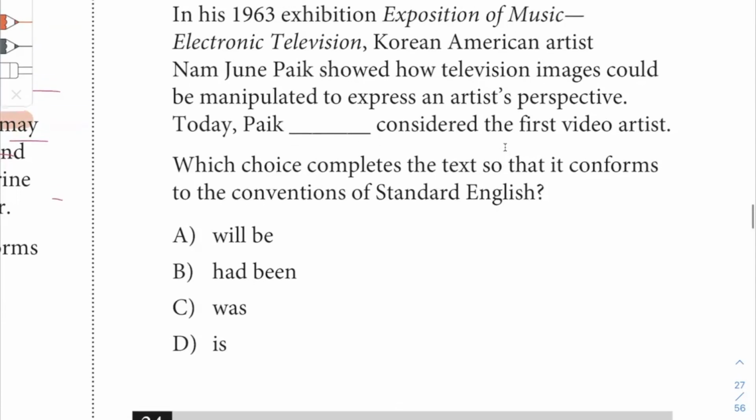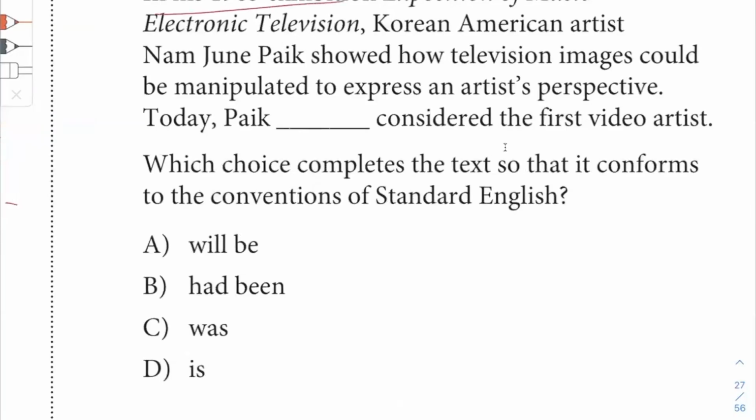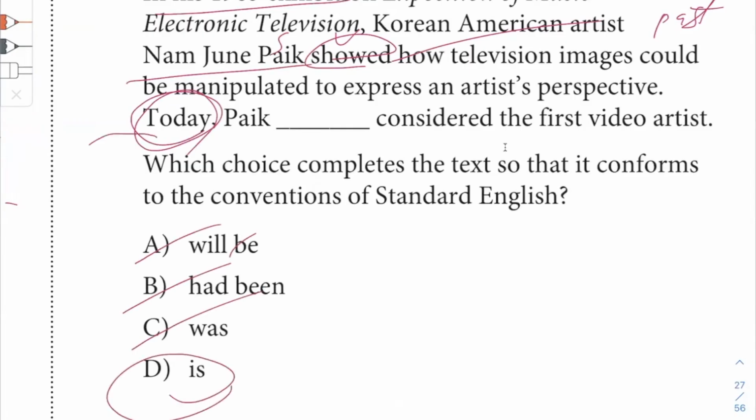What do we need here? So a little bit of context in the past, right? He showed this thing. Okay, so this is past tense. Subject and verb, this is past. But what do we have? We have the word today. Okay. Future, past perfect, past tense, present, today, present.